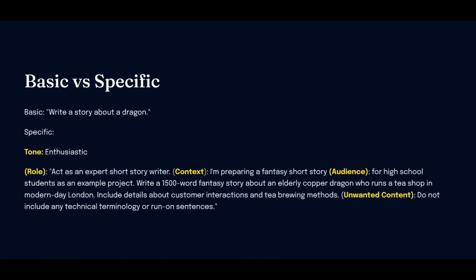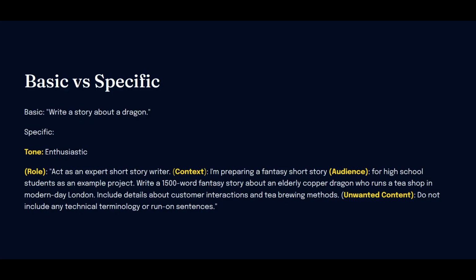So this is an example here of a basic versus a specific prompt using that framework that I just mentioned here. So basic would be write a story about a dragon. And if you want to get specific, you would put a tone as enthusiastic, for an example. And you can see I highlighted role. So the role is act as an expert short story writer. Context in yellow there. The context would be I'm preparing a fantasy short story for high school students as an example project. The high school students would be the audience.